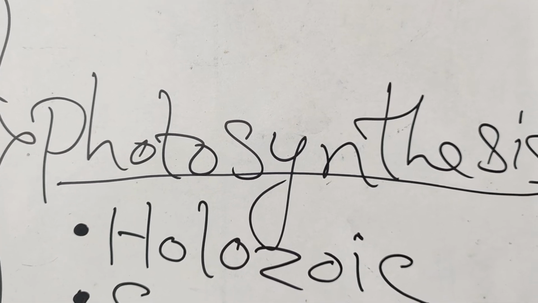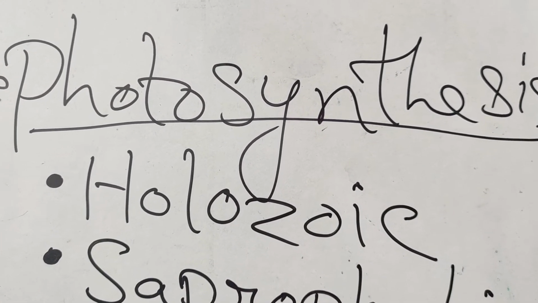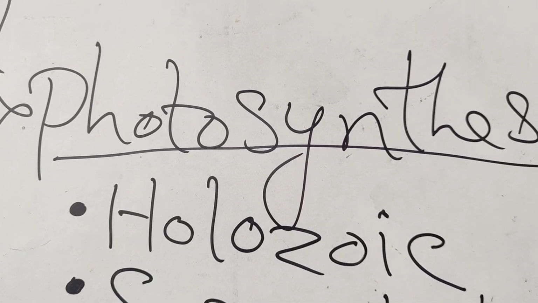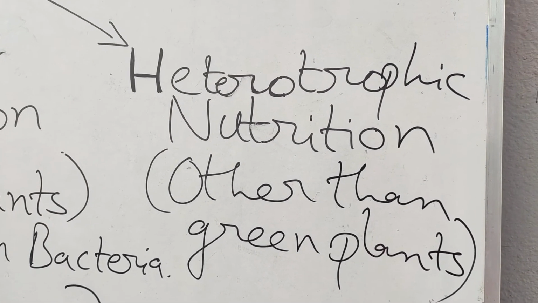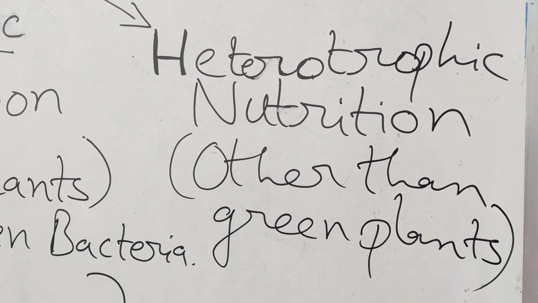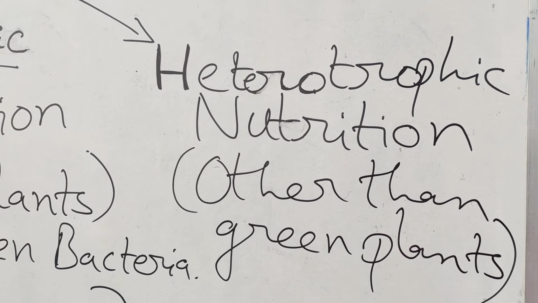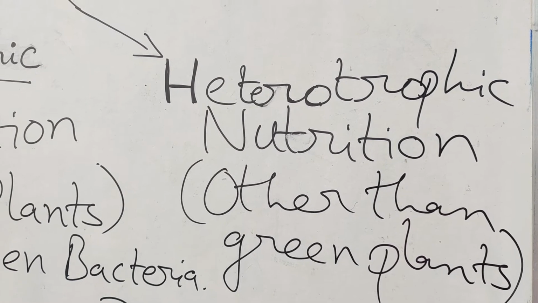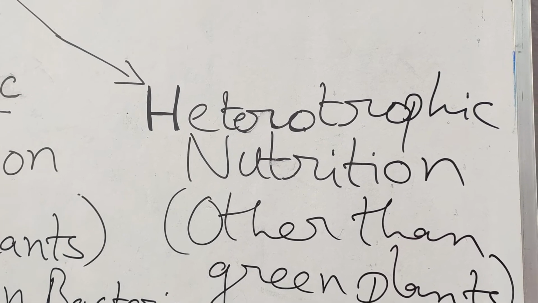Holozoic mode of nutrition is the type of nutrition which is shown by organisms including human beings, which has five fundamental steps. Now these include ingestion, that is taking of food. Next is digestion. Then is absorption, assimilation, and finally it is egestion, that is the waste which is thrown out of the organism's body.